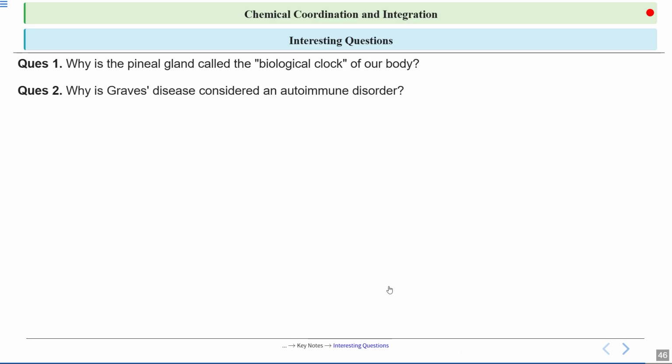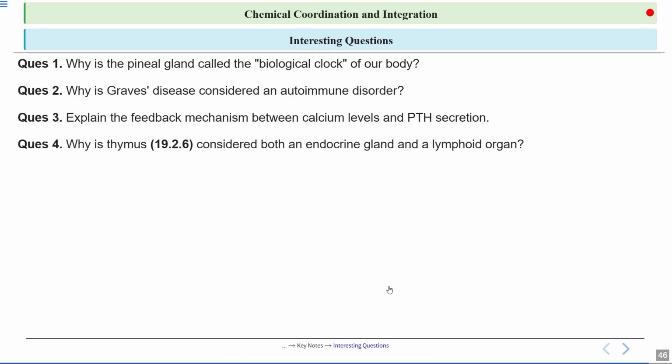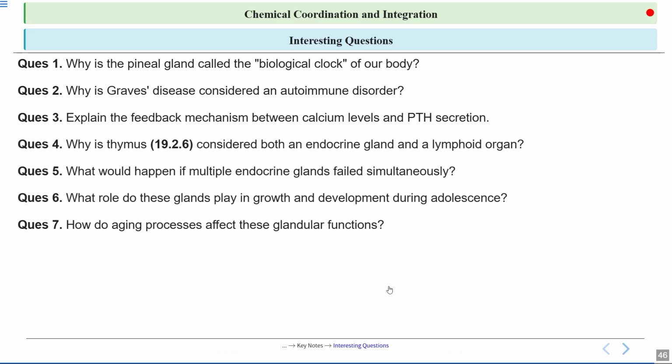So these are some interesting questions. After the completion of the chapter, you can solve these questions to check your concept and the understanding of this chapter.